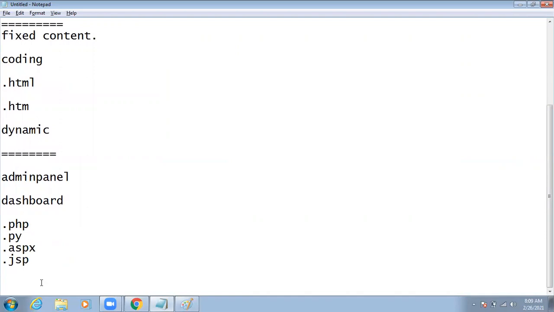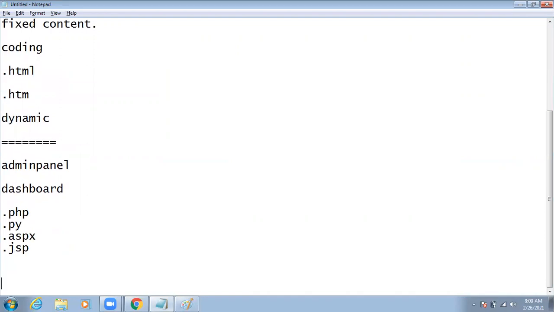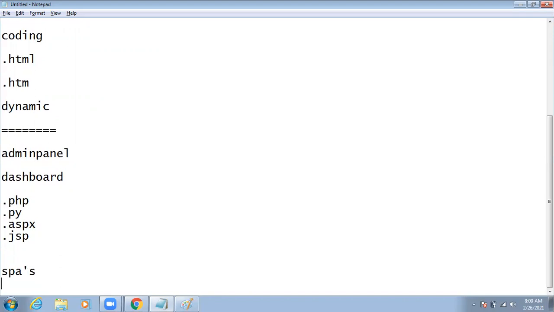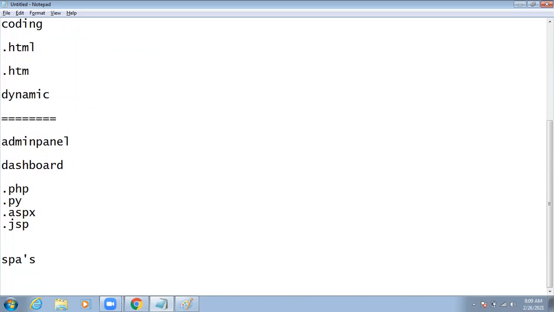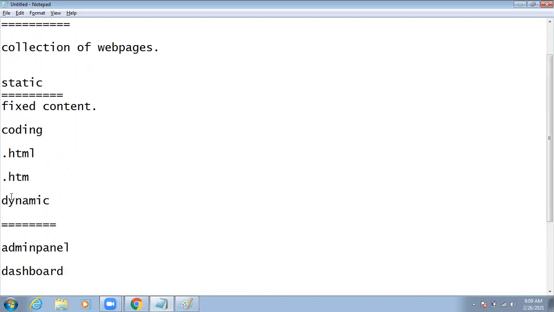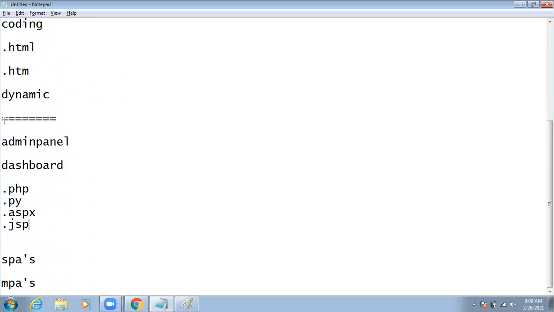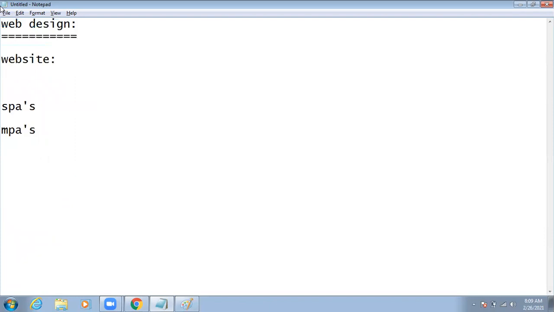Again, for dynamic applications we have two types: one is single page applications and the second one is multi-page applications. What is meant by single page and multi-page we'll discuss later. Before that, what are the modules we are going to cover? In our course for entire UI development, we are going to cover HTML and its advanced version HTML5, then CSS and its advanced version CSS3, then JS, nothing but JavaScript, then jQuery, then BS, nothing but Bootstrap.